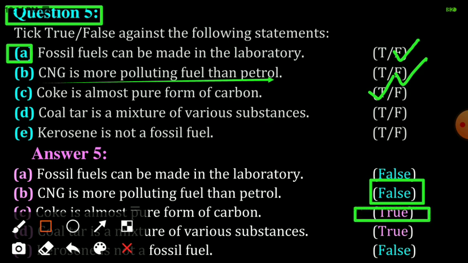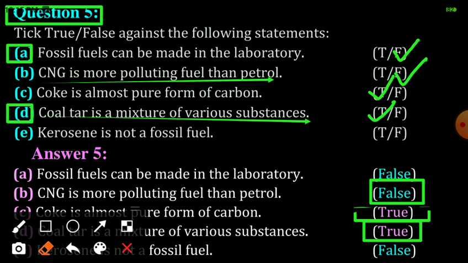Next is D: Coal tar is a mixture of various substances. This is also true. Coal tar is a mixture of about 200 substances. So this sentence is true.